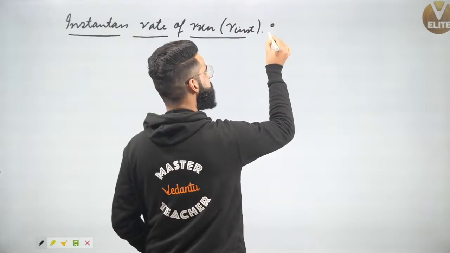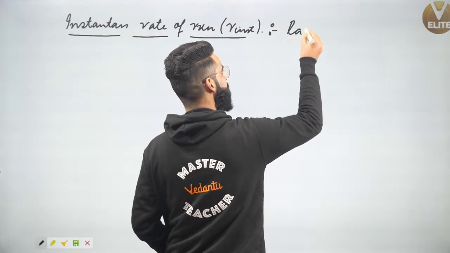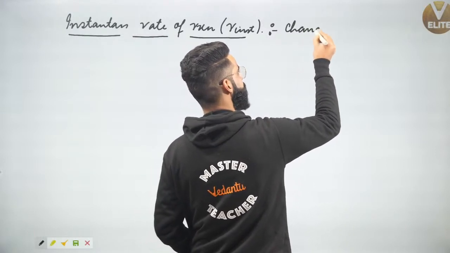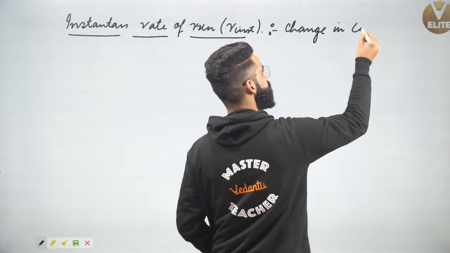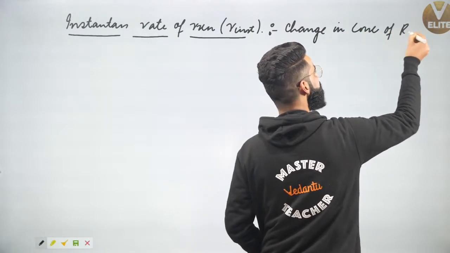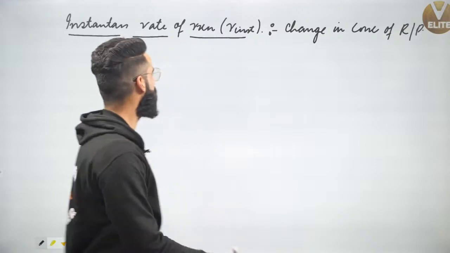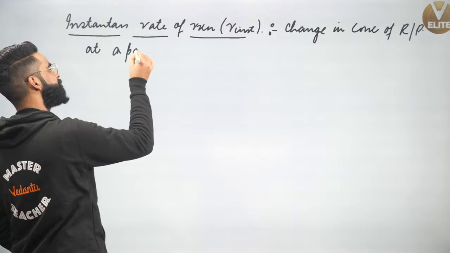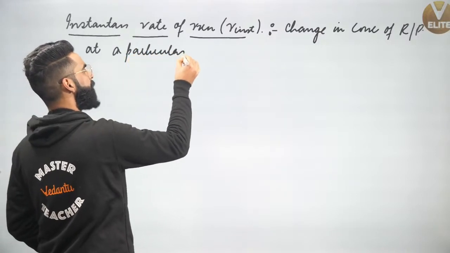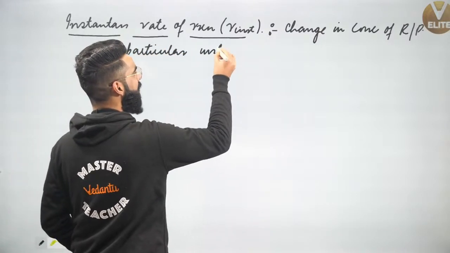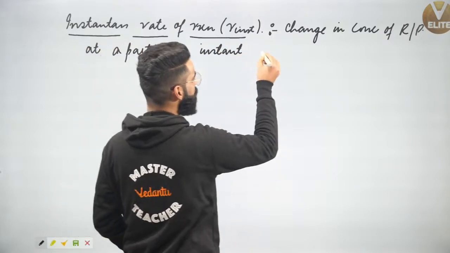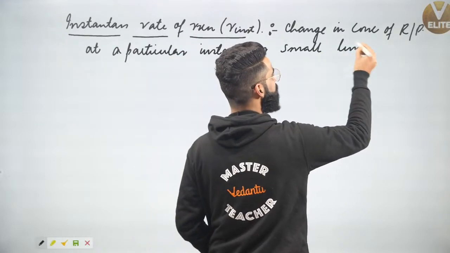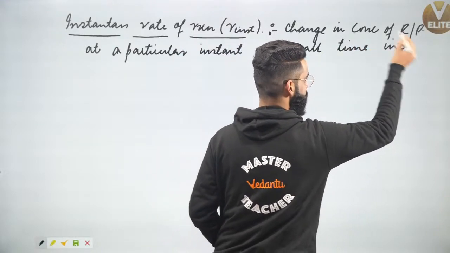It is defined as change in concentration of either reactants or products at a particular time instant, or I can say at a particular instant or a very, very small time interval. This is all basics, right?